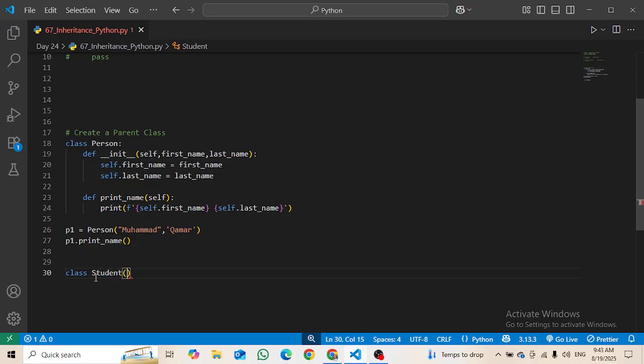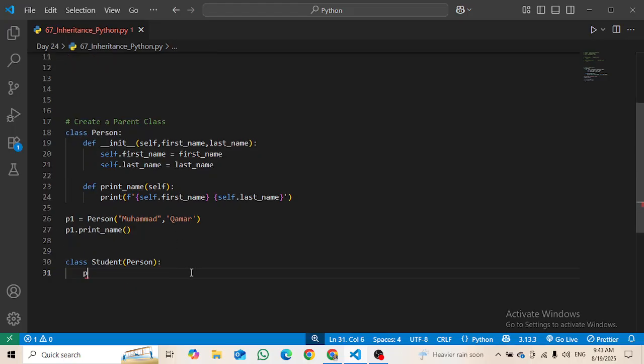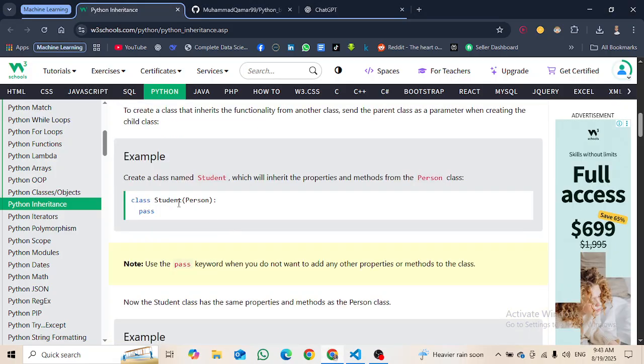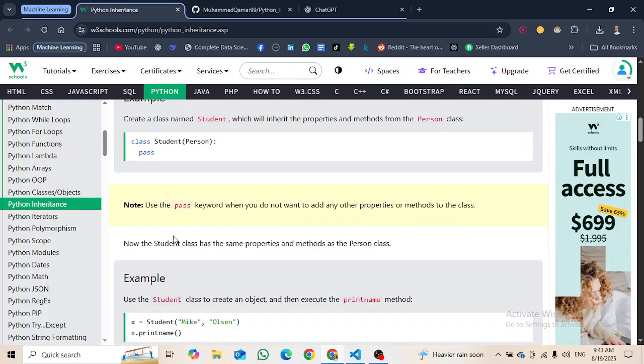Now I want to inherit the properties of the person class. So now this class became the derived class, or you can say the child class, and this is the parent or the base class. Then colon, and right now I'm just writing the pass keyword here so that it will not give me any error. Use the pass keyword when you do not want to add any properties or methods to the class.